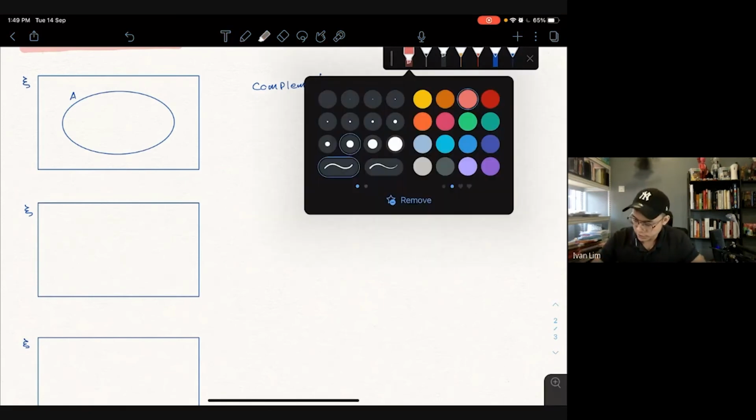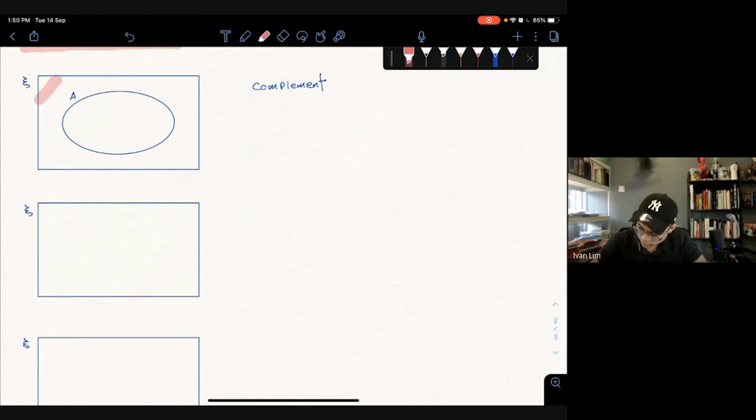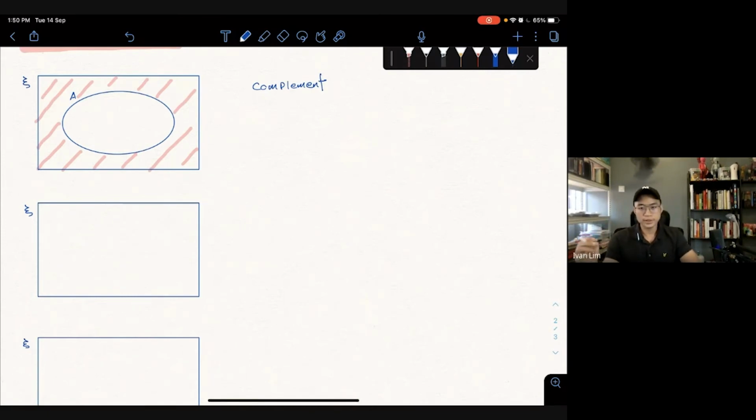So how do we express this? Here. This part here, we're going to be shading. We're going to be shading quite a bit. If you see your textbook, you see they shade over there, right? So this section here is called complement. How do we express it? It is A prime. This apostrophe is called complement.